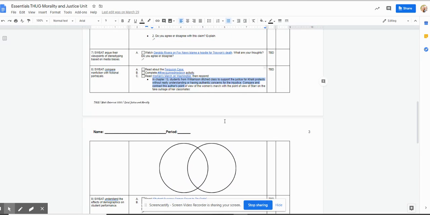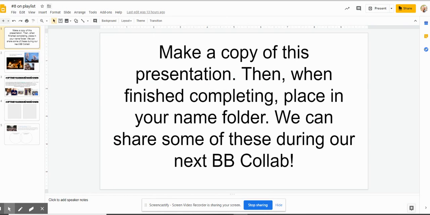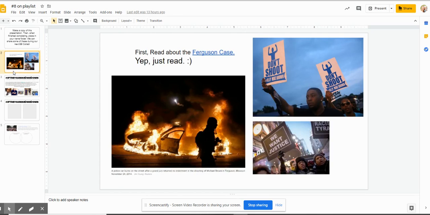Let me go back to your playlist on here. Instead, you're going to do the Google Slides presentation. I made it a little bit simpler for you guys, so it's all in one spot. The first thing you're going to do is read about the Ferguson case. Here are some pictures that go along with the Michael Brown shooting, the Missouri case that happened in 2014. I just want you to click on it.